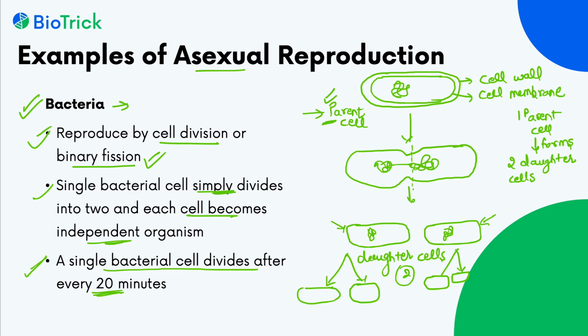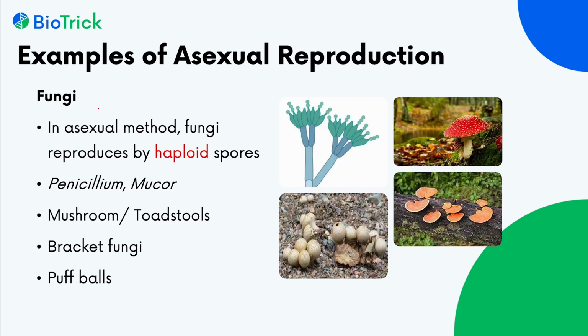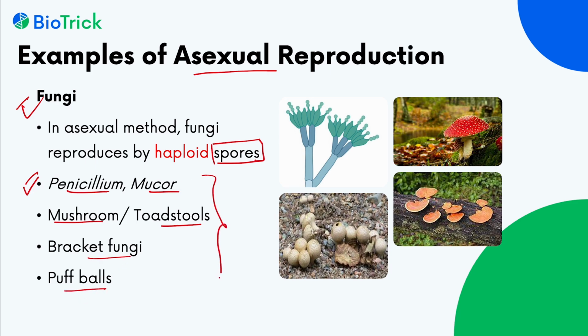Let's see some other examples also. In fungi, asexual reproduction occurs through spores. Fungi like Penicillium, mucor, mushroom, toadstools, bracket fungi, and puffballs are all examples of fungi in which asexual reproduction occurs through spores.